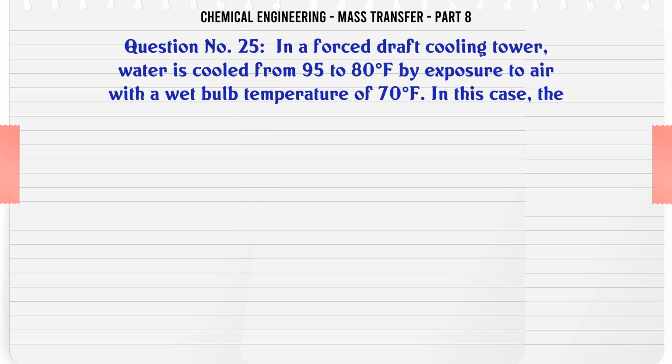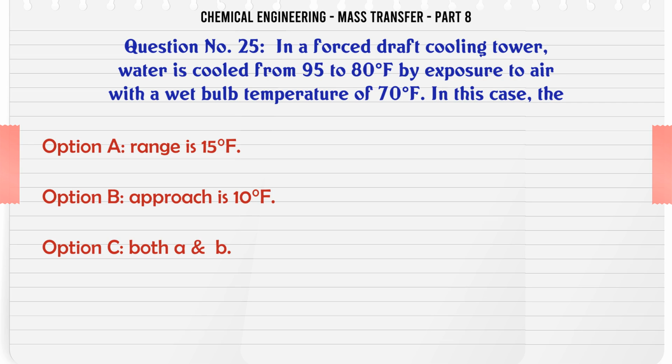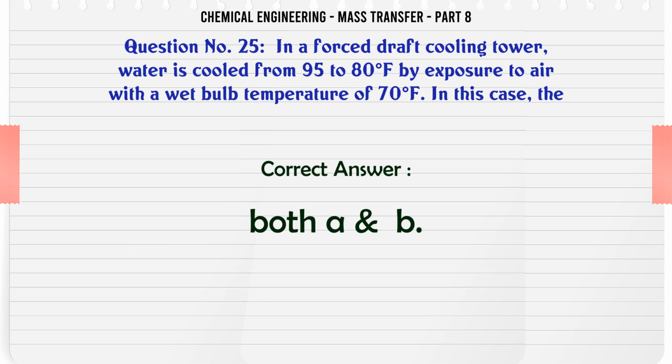In a forced draft cooling tower, water is cooled from 95 to 80 °F by exposure to air with a wet bulb temperature of 70 °F. In this case, the A, range is 15 °F; B, approach is 10 °F; C, both A and B; D, neither A nor B. The correct answer is both A and B.